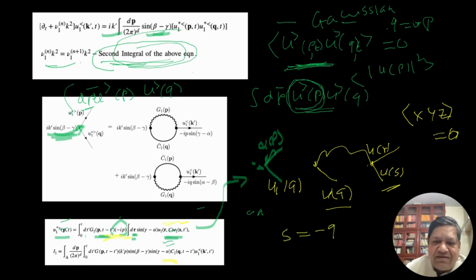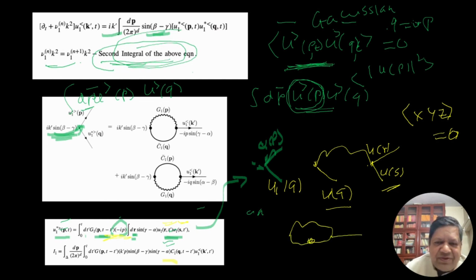Okay. If that is the case, then if s equals minus q, let's get rid of this object. For that particular case, these two come together and make a correlation function.